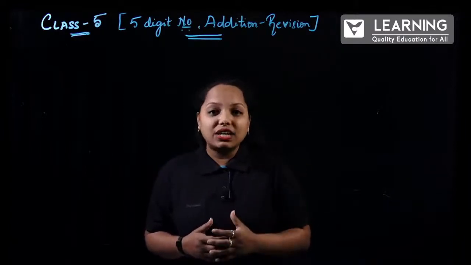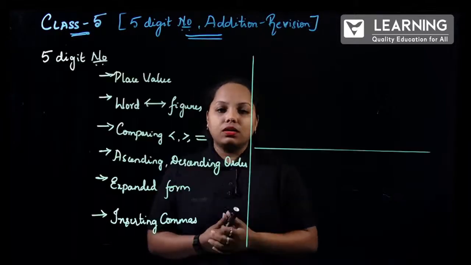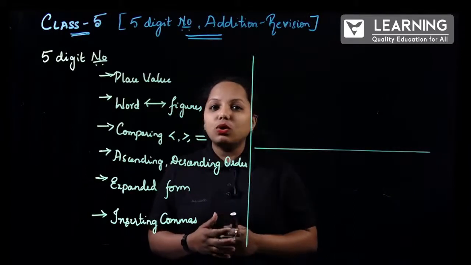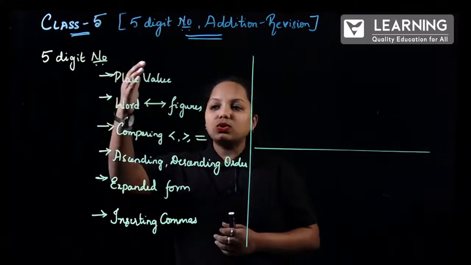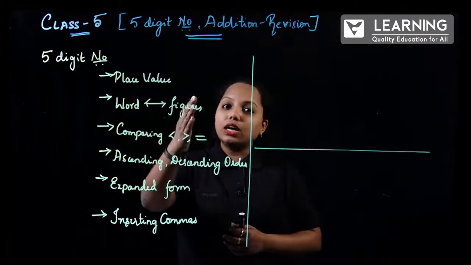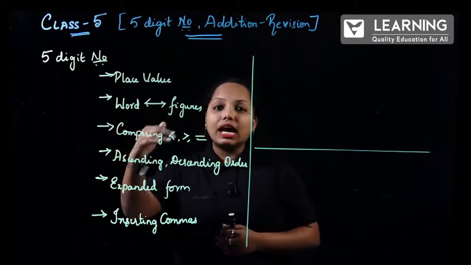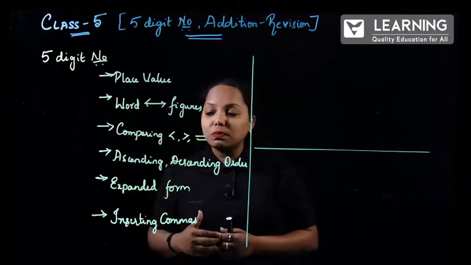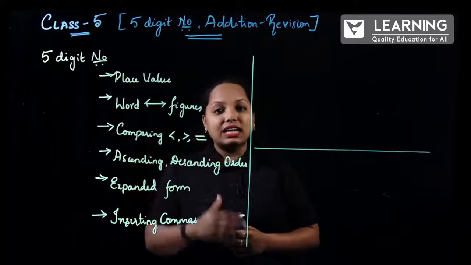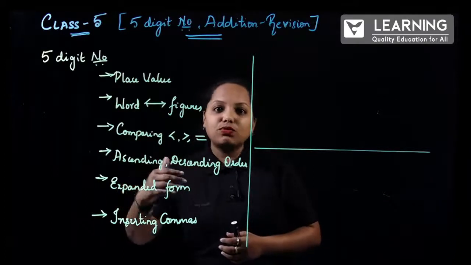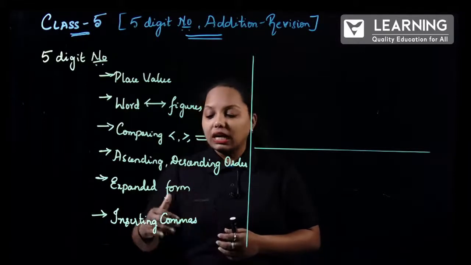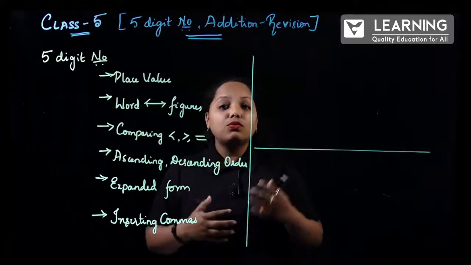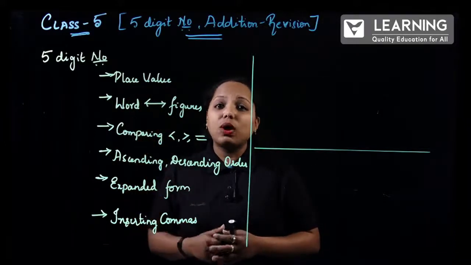Now, what are 5-digit numbers? We'll just have a look. The very first chapter was 5-digit numbers, right? In 5-digit numbers, what all have we learned? We have learned place values, converting word from figure and figure from word, and next comparing, which might be lesser than, greater than, and equal to symbols. Next, ascending and descending order, and expanded form. This is one of the very important topics. And next, inserting commas. All these concepts are the basic concepts for your next grade, so these concepts are very important.